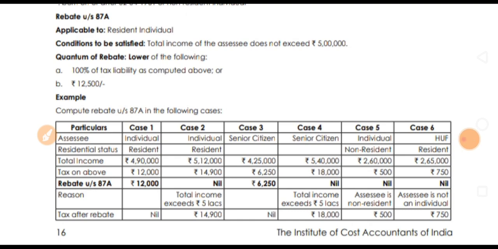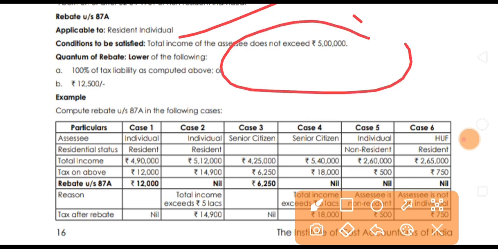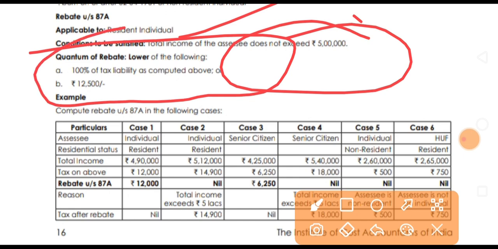So we'll continue with the tax rebate. How to calculate tax rebate under section 87A? Some key points here. It is applicable to a resident individual, and the condition to be satisfied is that total income does not exceed 5 lakhs. The quantum of rebate is the lower of 100% of the tax liability computed above, or 12,500 rupees.